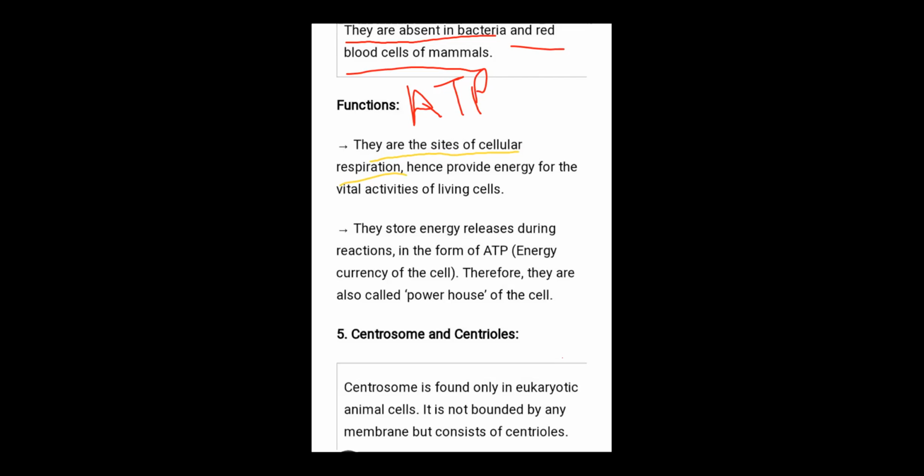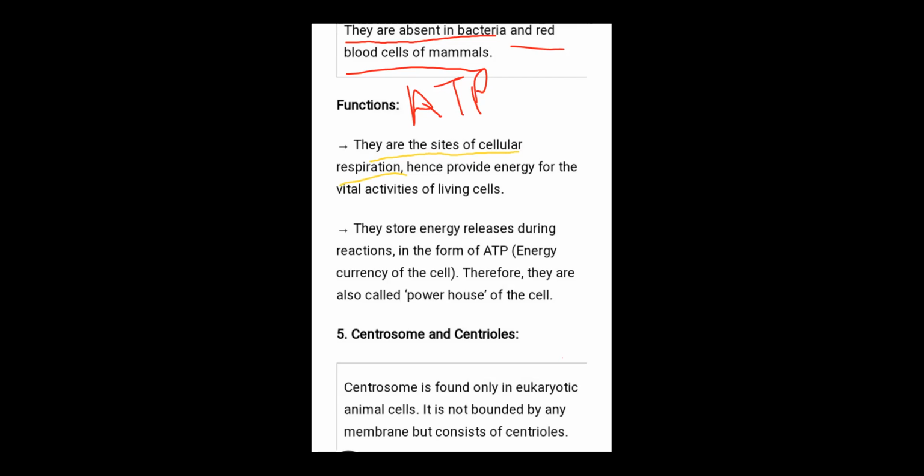It means when we inhale oxygen, it diffuses to each and every cell of the body, and carbon dioxide is exhaled again from each and every cell of the body.